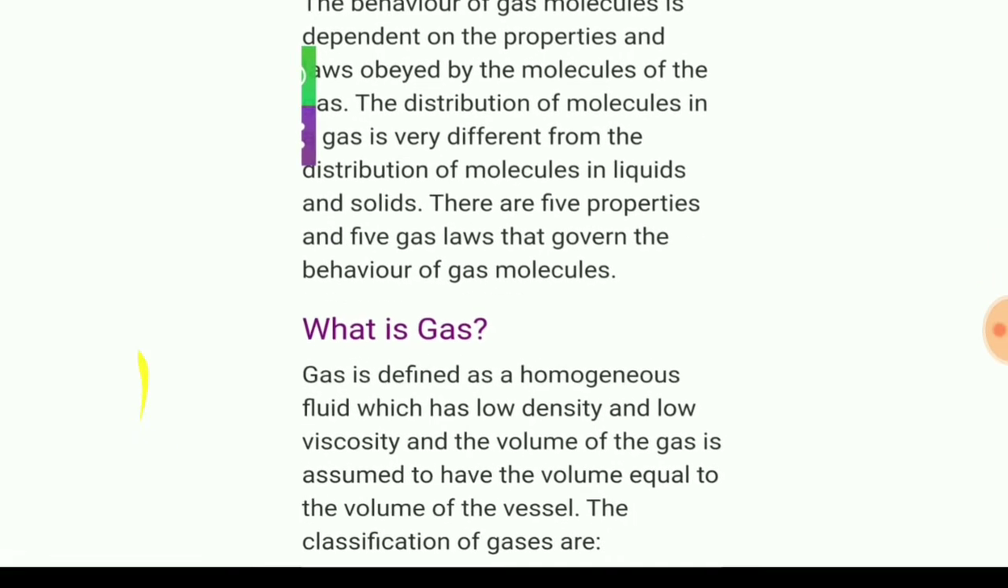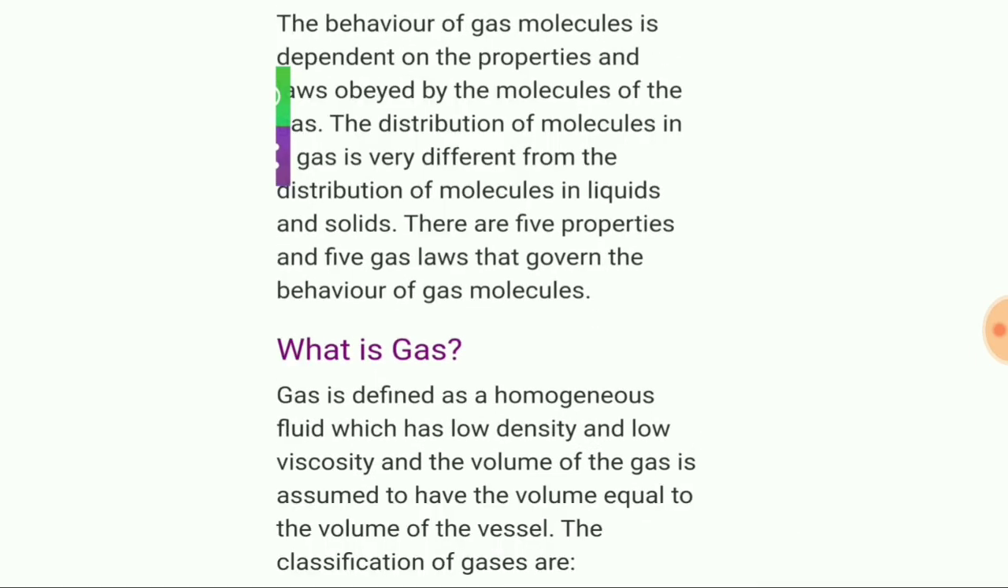As we know, a gas is a homogeneous fluid. We have already discussed the property of fluidity. That is why gases and liquids are called fluids, because they possess the property of fluidity. So a gas is a homogeneous fluid which has low density and low viscosity, and the volume of gas